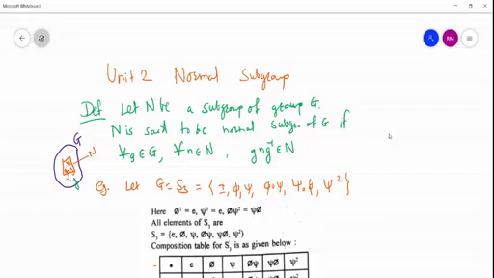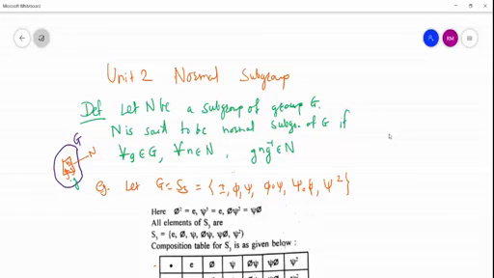Let N be a subgroup of group G. N is said to be a normal subgroup of G if for all small g belonging to G and for all n belonging to N, the product g n g inverse is contained in N. You can remember this with the help of a diagram.